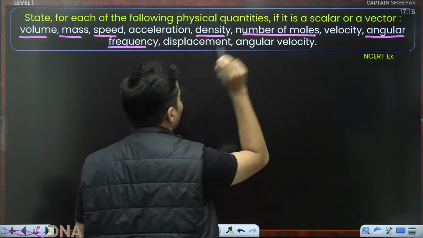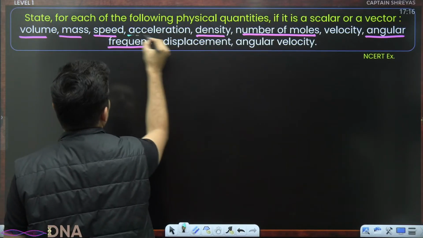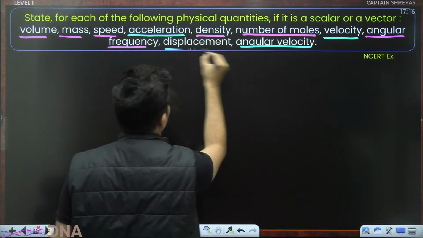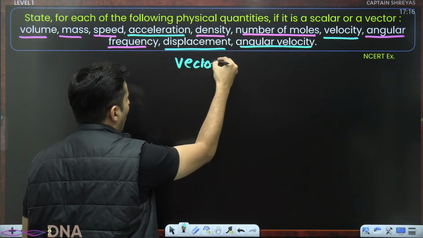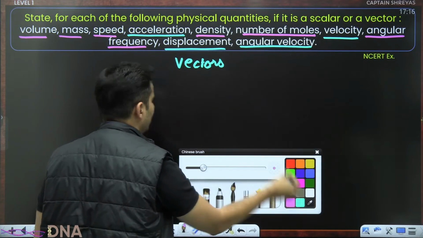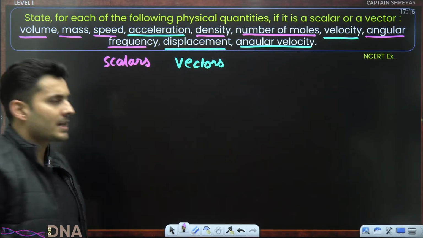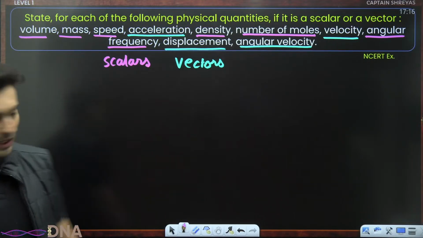Displacement, vector. Angular velocity, vector quantity. So all these blue ones are nothing but vectors, and all these pink ones are nothing but your scalars. I hope that is correct. Everyone with me? Great. Awesome.